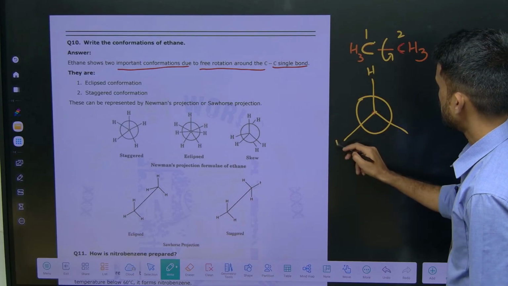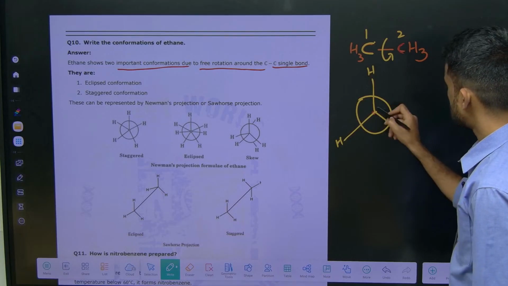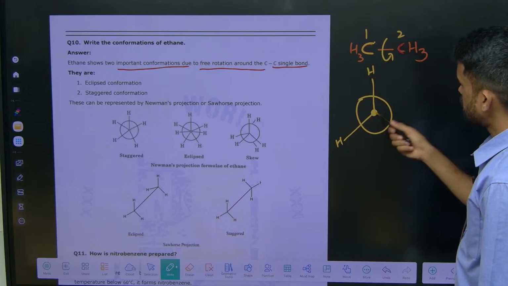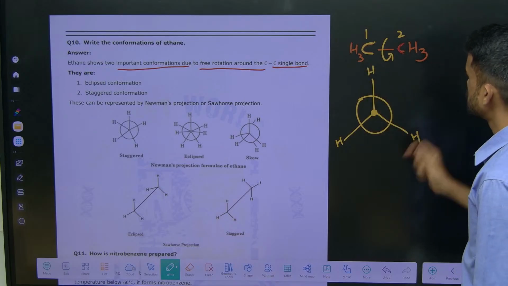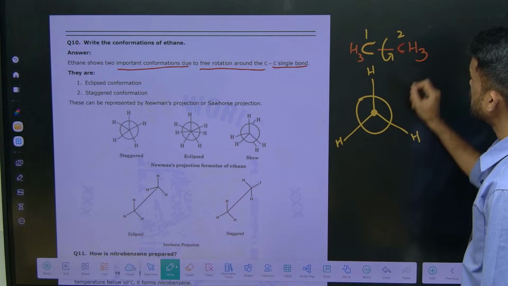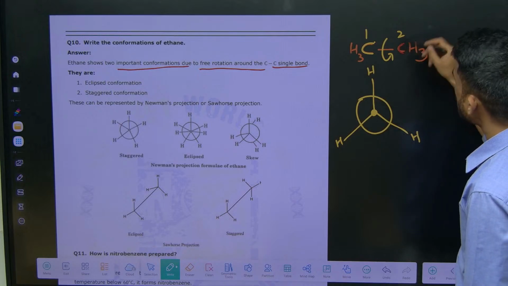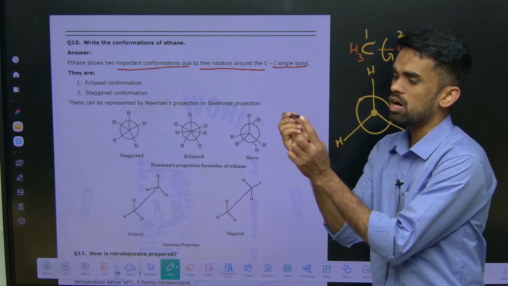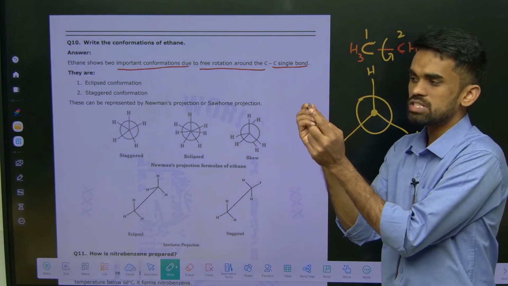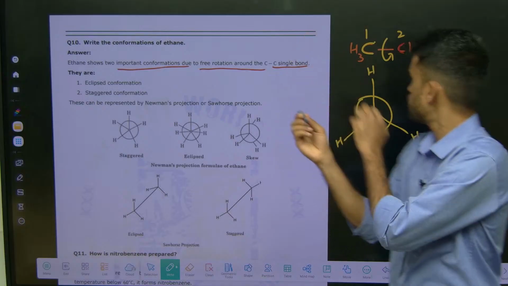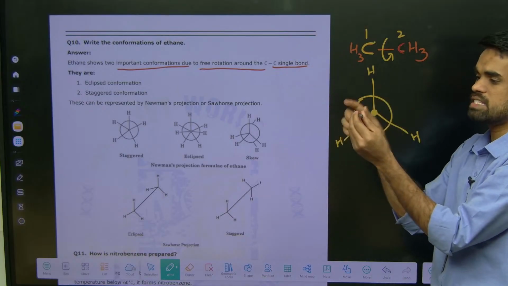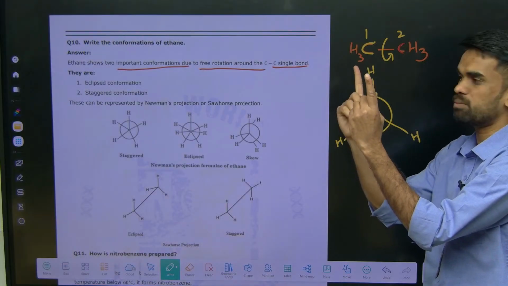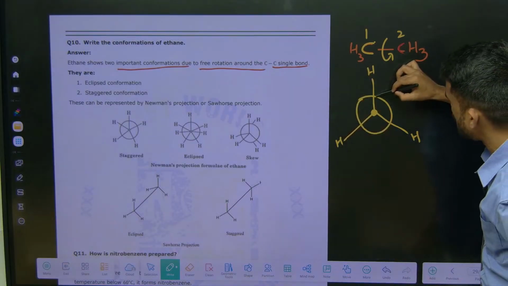The second carbon also has hydrogens. If this is one hydrogen, exactly at the backside we have one more hydrogen on the second carbon. So this is the backside indication.